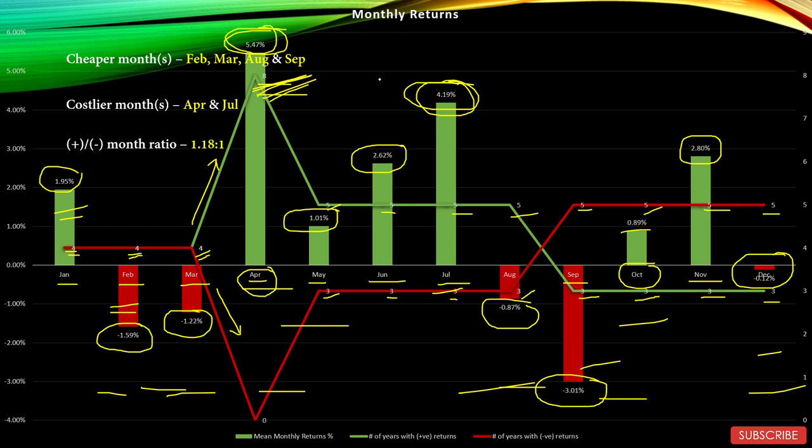Positive to negative month ratio is 1.18 to 1, which means 1.18 positive months against each negative month in the last 10 years, that is in the last 120 months. One of the worst for any sector that we have seen in this entire long journey. I think there was only one more sector which has this ratio this low. So it's another bad number for this sector. I would say it is very hard to find anything good about this sector as of now, based on the last 8 years performance.